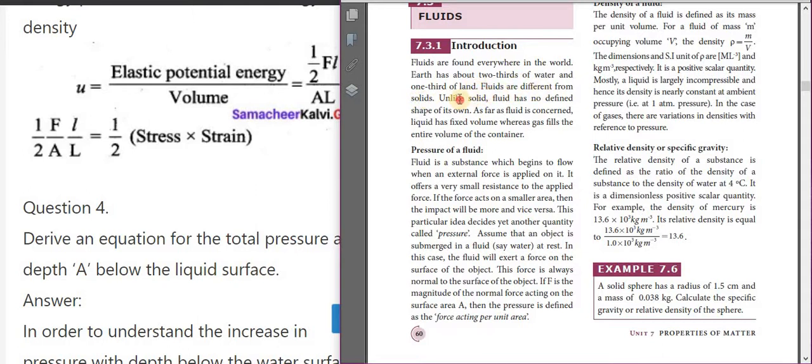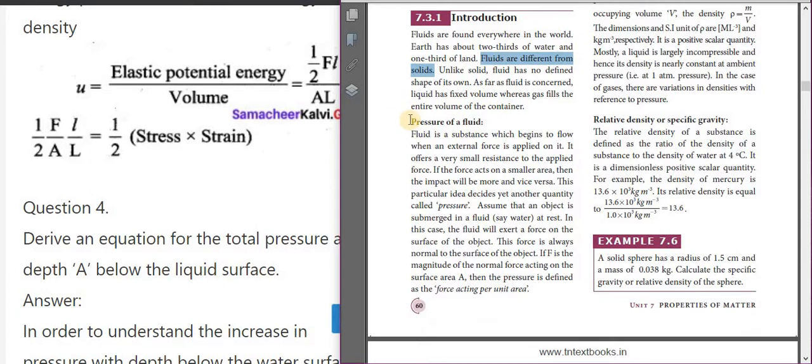This is a very important point, children. Unlike solids, fluids have no defined shape of their own. As far as fluids are concerned, liquid has a fixed volume, whereas gas fills the entire volume of the container.